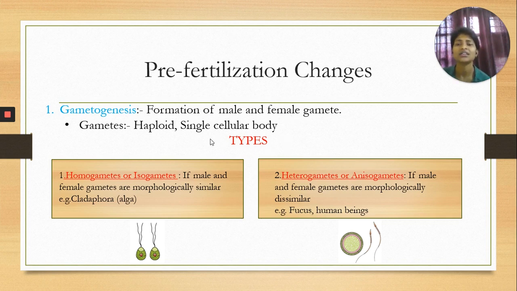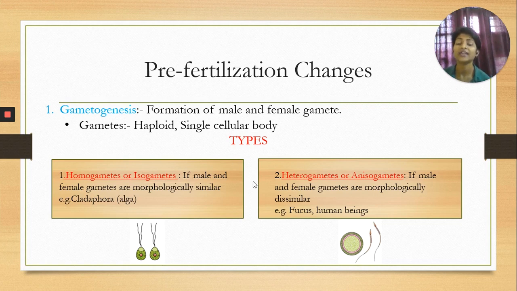As we have discussed, these gametes are haploid, single cellular bodies, and each organism has different types of gametes. Some organisms have the capacity to form both similar types of gametes. Those gametes which are morphologically similar to each other are called homogametes, because homo means similar type. So if both the gametes are morphologically similar, then they are called homogametes or isogametes. And that phenomenon is called isogamy.